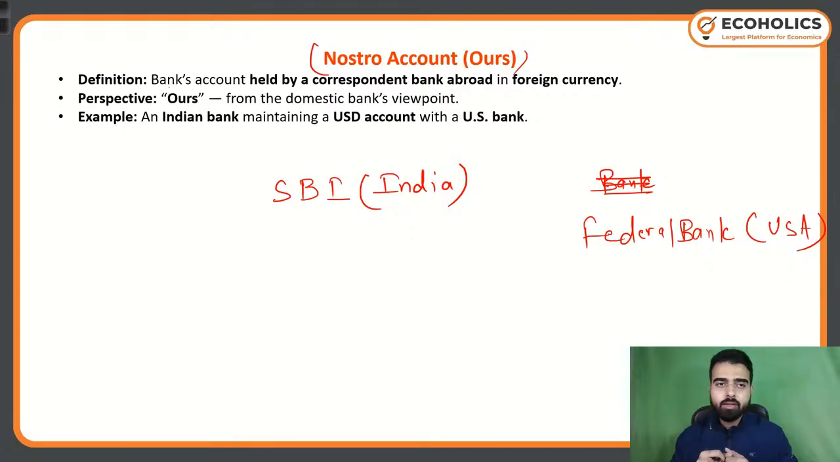Now for this example only, State Bank of India is not having any branch or any subsidiary in USA, but they want to open a bank account in one of the banks of USA in the American US dollar. They want to open a savings account or current account, whatever they want, in monetary terms of US dollars. So what they will do, they will go and open an account in Federal Bank.